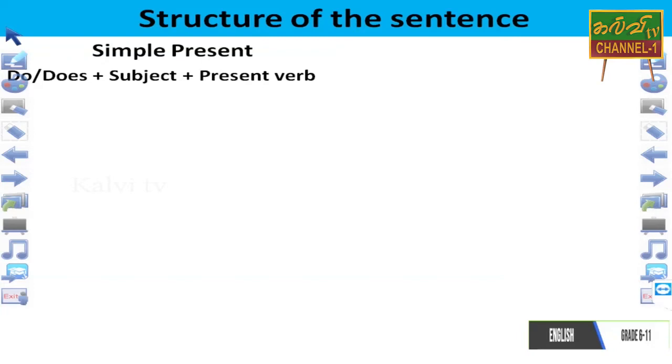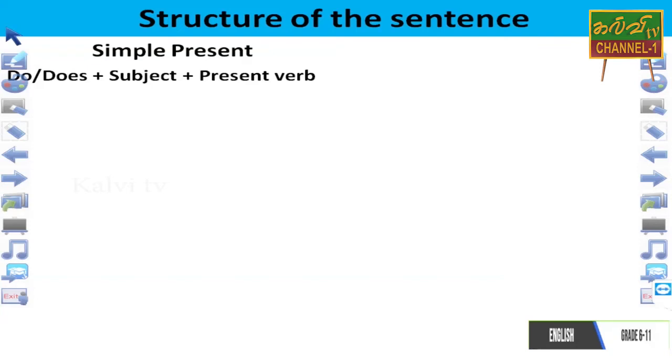Do will be considered for the plural subject. If the subject is plural, we write the helping verb do. If the subject is singular, we have to write does. So only one helping verb is available here.